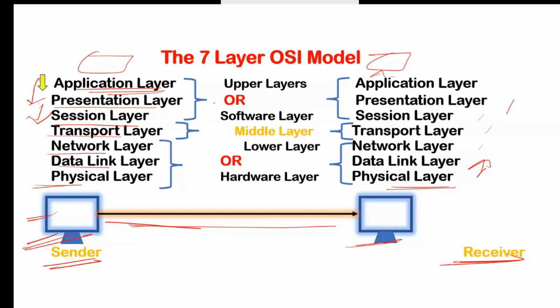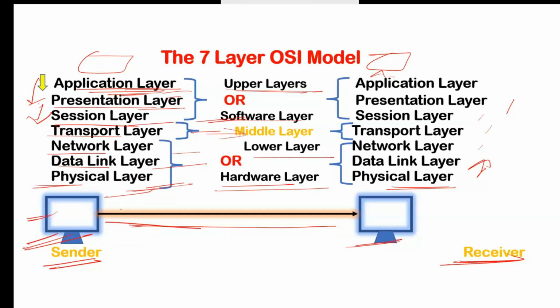And if we categorize these layers, here you can see on the upper side the application layer, presentation layer, and session layer are called the upper layers or software layers. Because on these layers, application, presentation, and session, every time we use some software, right? But for now, if we categorize these layers, the upper side layers are known as upper layer or software layer, and the lower side layers, network, data link, and physical layer, are known as lower layer and hardware layer. Because on these layers we have some hardware, and the transport layer is known as the middle layer.